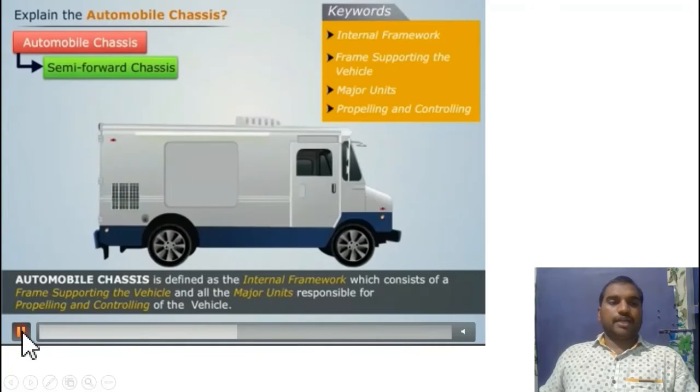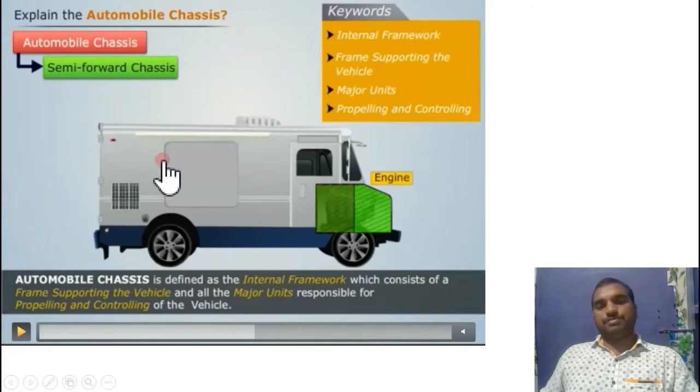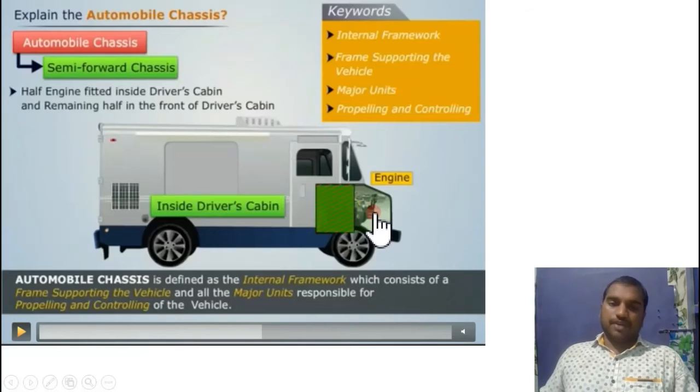Right. Coming to the next one, that is the semi-forward type. If you observe, half of the engine is in the driver's cabin, and half of the engine is in front of the driver's cabin. If this is the construction, then it is a semi-forward type chassis. Is it right? You can observe the definition. Half the engine is fitted inside the driver's cabin and the remaining half in front of the driver's cabin. One half is in the driver's cabin, another half is in front of it.